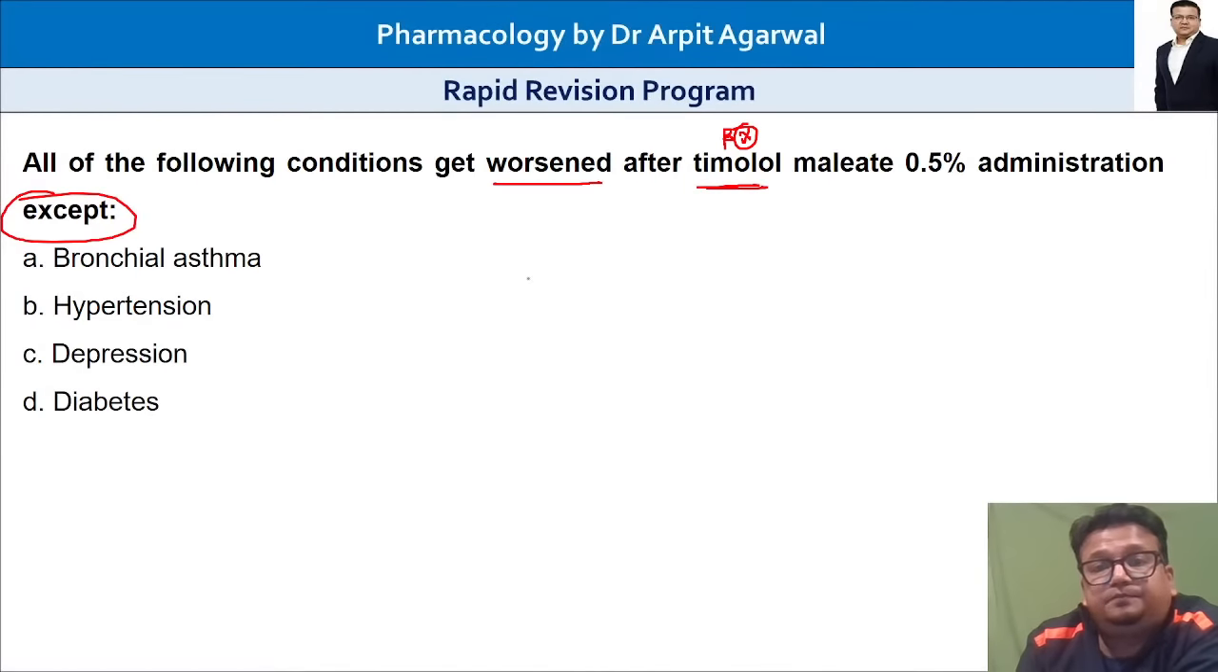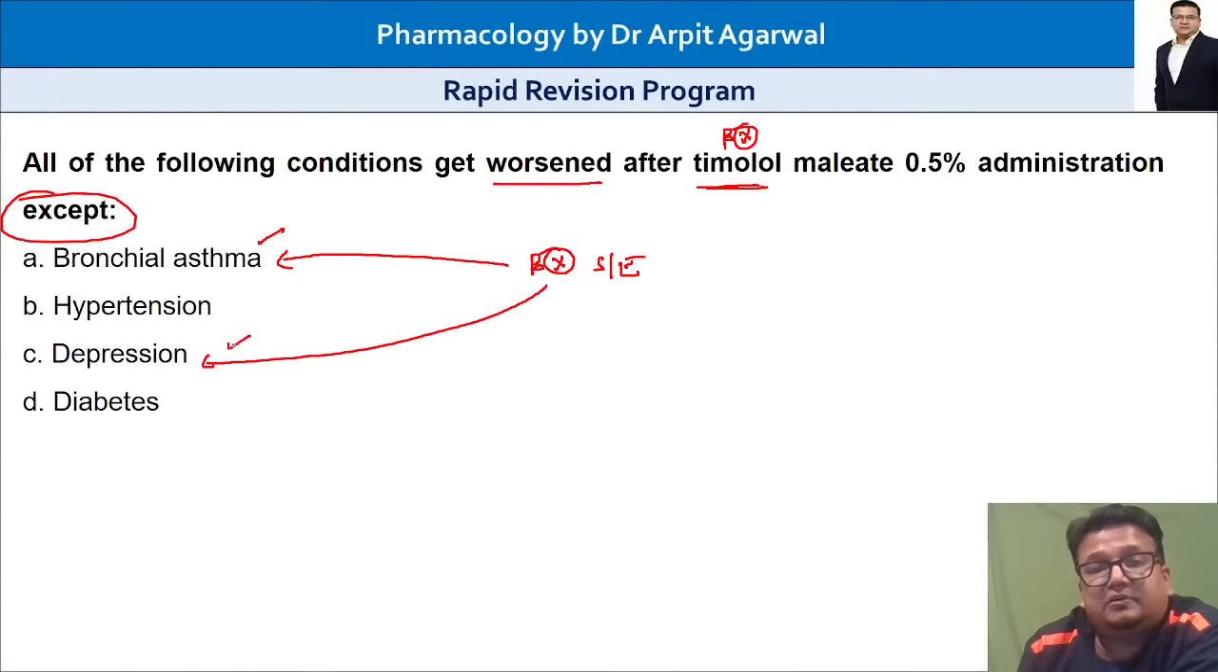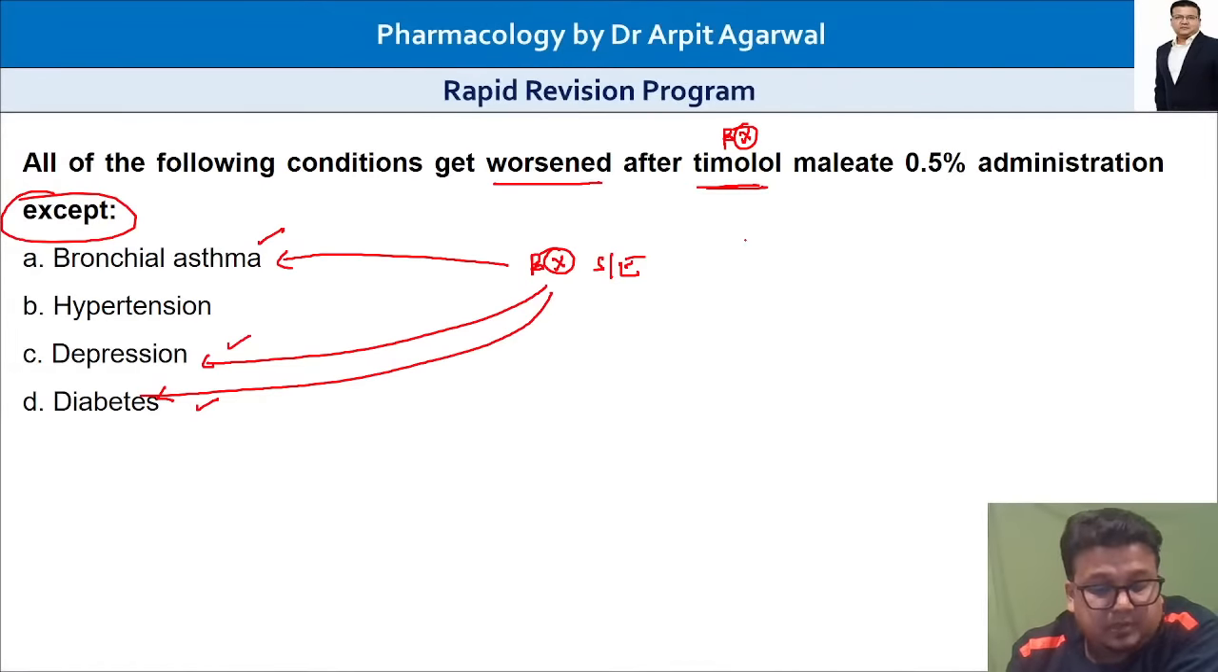So, beta blocker side effect. Beta blockers worsen asthma, that is correct. Beta blockers can cause depression also, that is also correct. So depression will worsen. And beta blockers worsen diabetes, that is a commonly asked topic. So the answer will be hypertension.